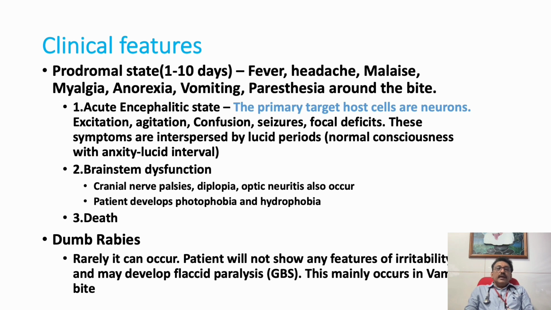One is the acute encephalitic stage. It is something like any other viral encephalitis. Patients can have agitation, confusion, seizures, focal neurological deficits, coma, and many patients can have a lucid interval. That means during the acute phase, the patient can have altered behavior, abnormal GCS, and may even lose consciousness. GCS can be very low, but after some time they will become completely normal. This period is called the lucid interval.